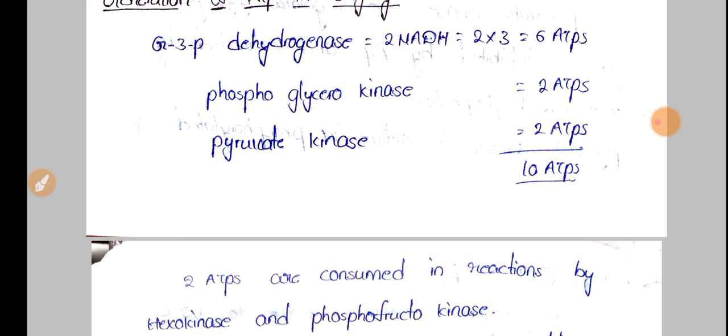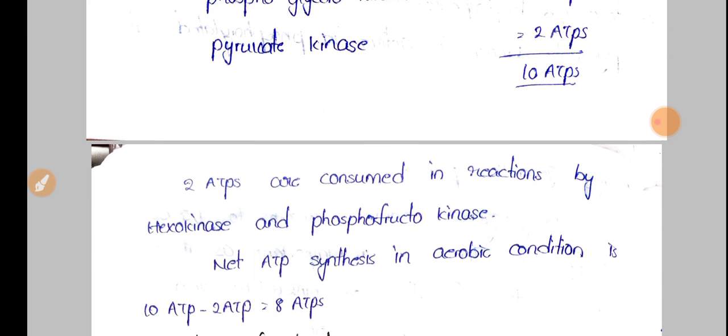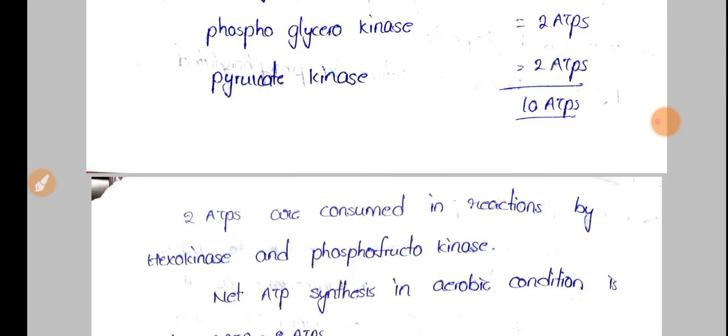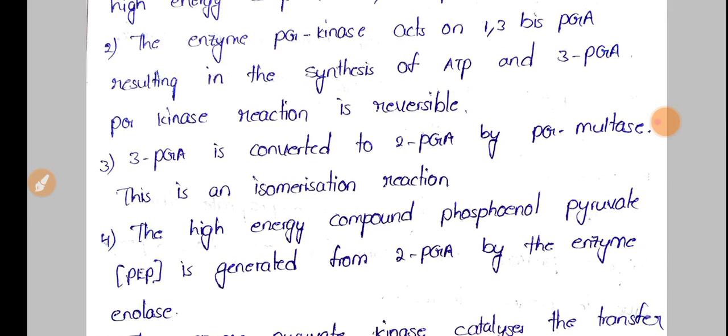But we should also remove the investment. Here 2 ATPs were consumed. Total net gain of ATP is 8 ATP. Okay, 8 ATP is the net gain. So this is the concept related to glycolysis.